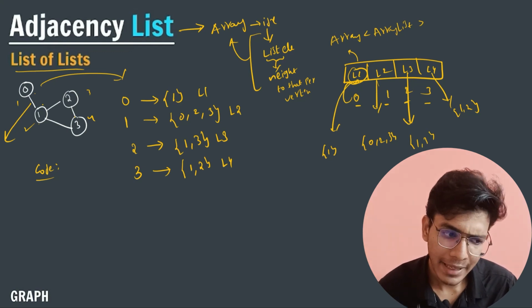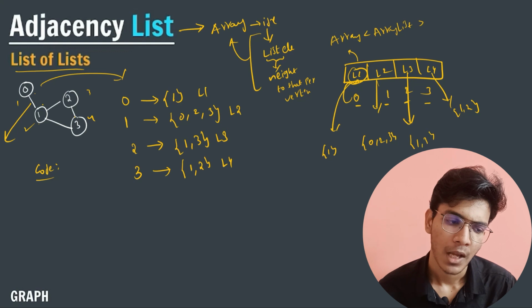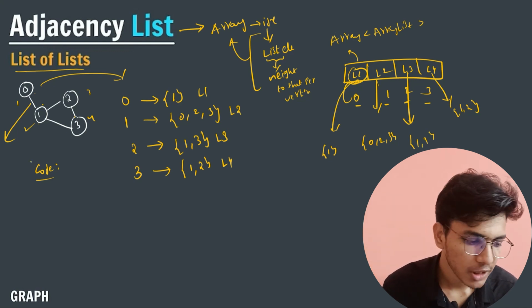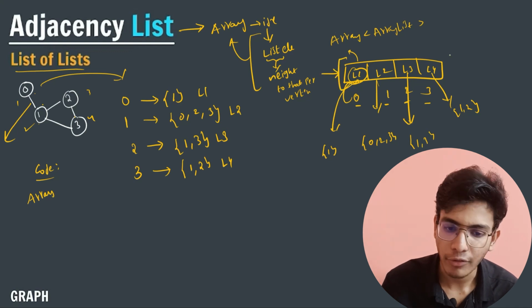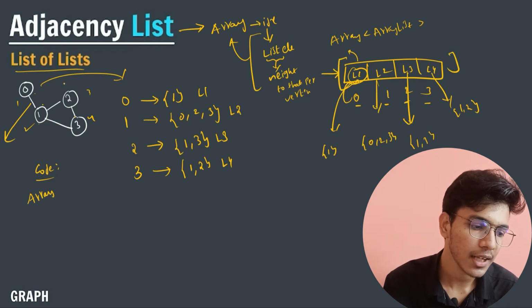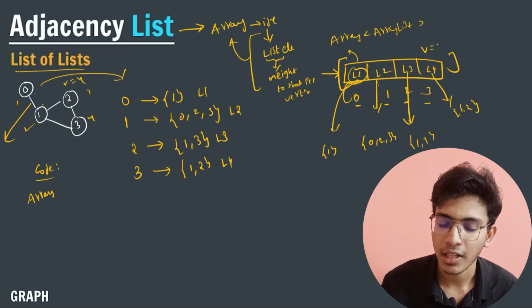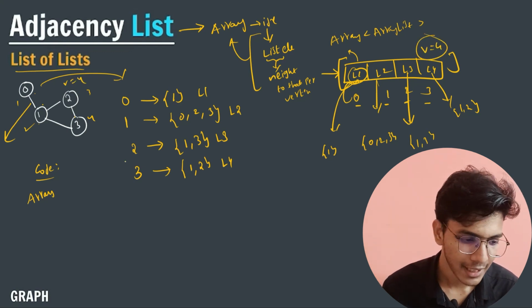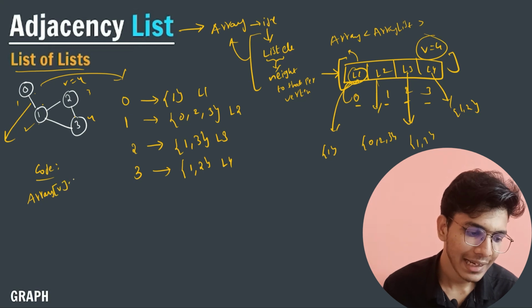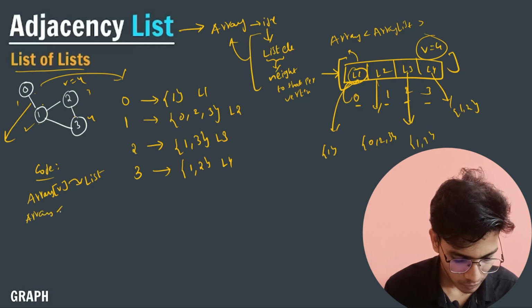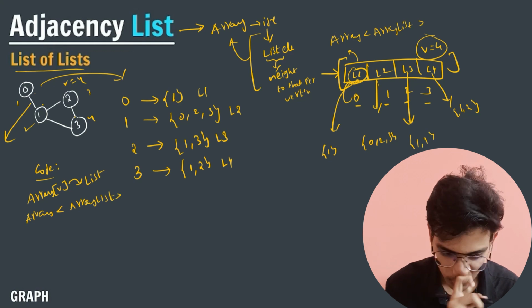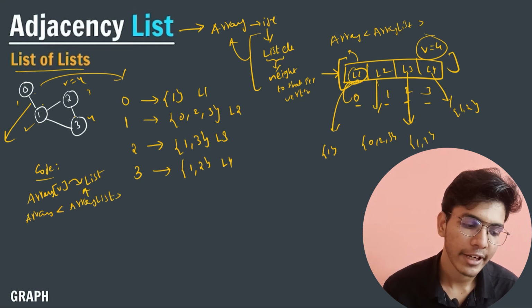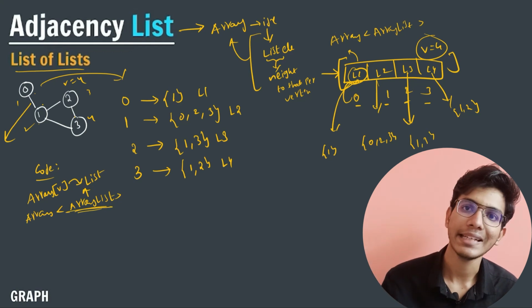Now to implement this in code, I will create an array of size V. Here the number of vertices is 4, right? So I will create an array of size 4, and in this I will store different lists. That is, an array of array lists. I will write this in the place of int, and I will store a different list.